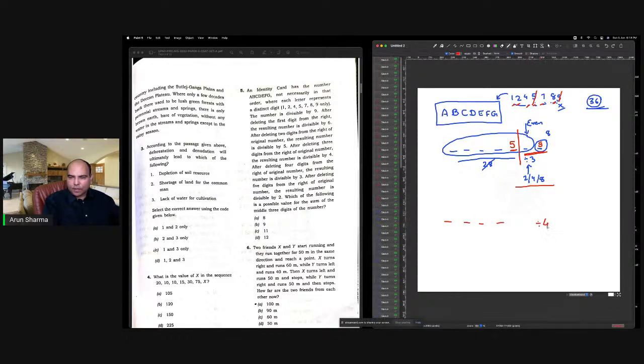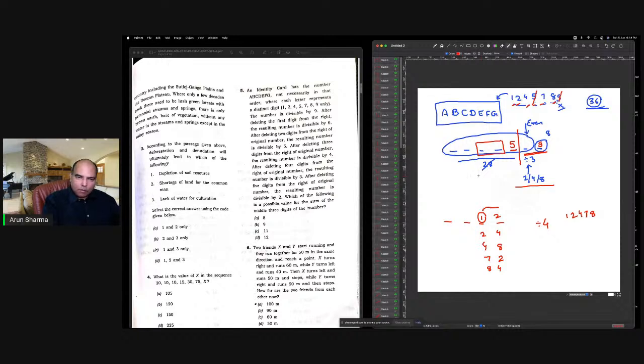So if the first 4 digits of the number are divisible by 4, with the digits available for me, which is 1, 2, 4, 7 and 8, I can have multiple values here. I can have 112. If I use a 1 here, तो 112 हो सकता है. अगर 114, 117, 118 नहीं हो सकता. अगर मैं यहाँ 2 यूज करूँ तो 24 हो सकता है. अगर मैं 4 यूज करूँ यहाँ पे तो 48 हो सकता है. अगर मैं 7 यूज करूँ तो 72 हो सकता है. और अगर मैं 8 यूज करूँ यहाँ पे तो 84 हो सकता है. तो I've got 5 possibilities for these 2 digits. ये दोनों digits के लिए 5 possibilities बन रहा है.